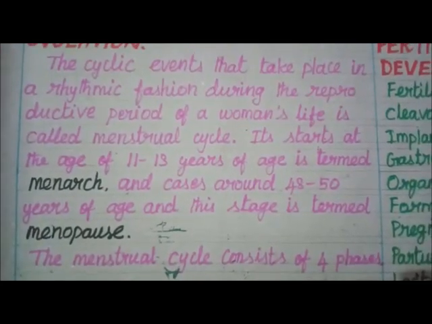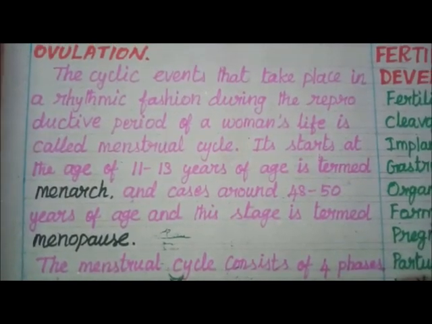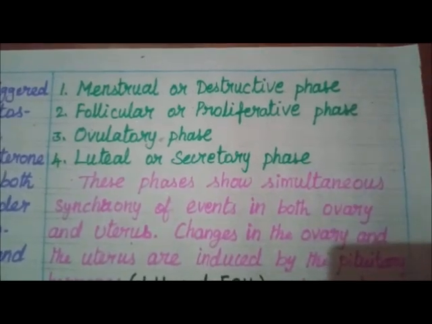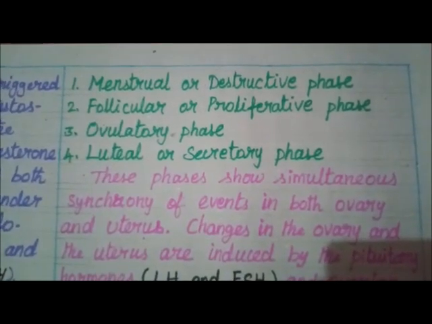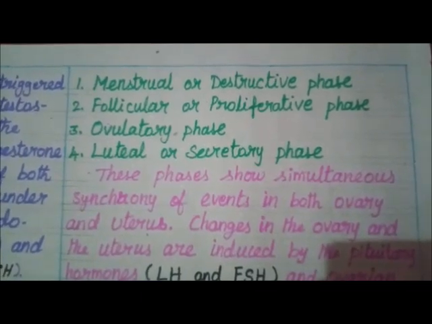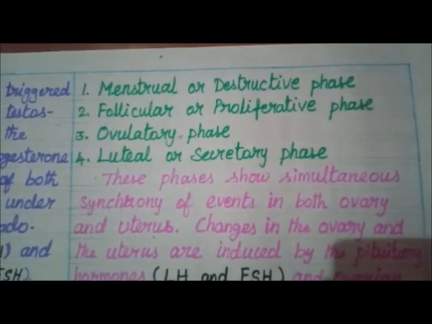The menstrual cycle consists of 4 phases. They are the menstrual or destructive phase, follicular or proliferative phase, ovulatory phase, and luteal or secretory phase.